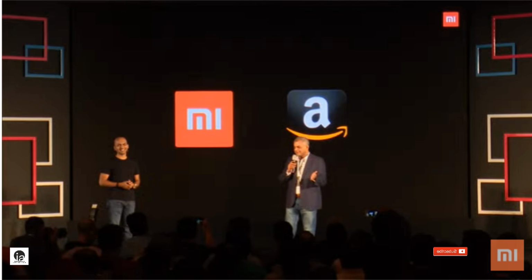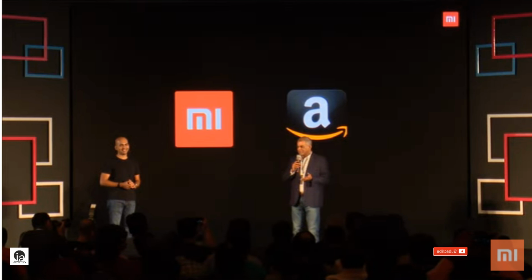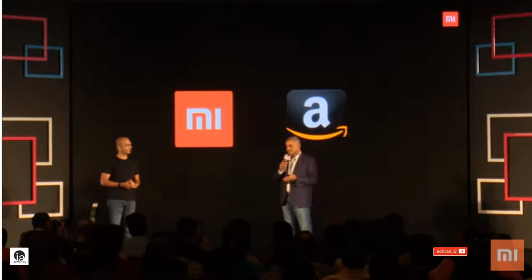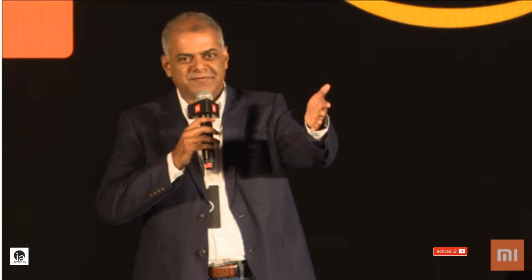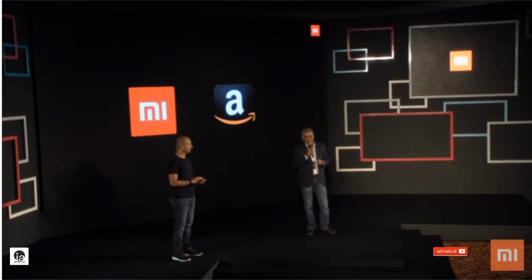I have a script in front of me on the teleprompter, but I'm going to say something different. I think there's a reason why Amazon and Xiaomi have been working so well together. I probably attend launches once a week, and this is the first time I have actually seen consumers sitting in front of me, and that shows how customer-obsessed this entire company is, which is exactly what Amazon stands for. These are 2 organizations which are obsessed with what their customers want, and which is why I think we work so well. So thank you, Manu. Thank you, Raghu, and the entire team over here.